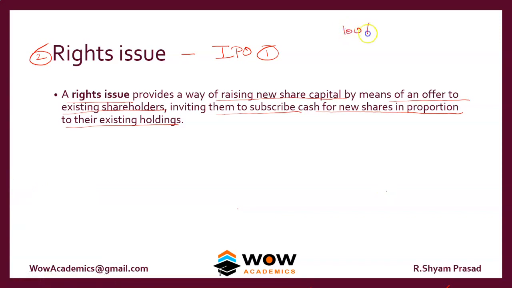So assume your company is worth 10 crore, and you have gone for an IPO and raised 4 crore, selling 40%. After 2 years, you again feel that you need much more capital. This time you need another 40 lakhs. So you will go for a rights issue. 40 lakhs is not a huge amount of money. And you don't need to again issue a fresh set of shares to new shareholders. What you can do is ask your existing shareholders to give that 40 lakhs.